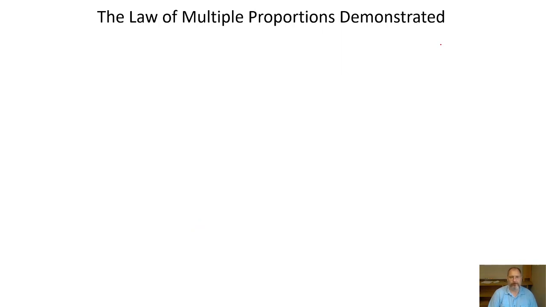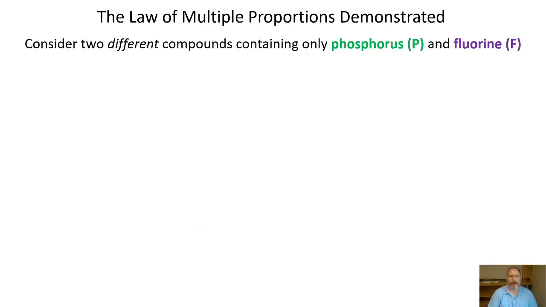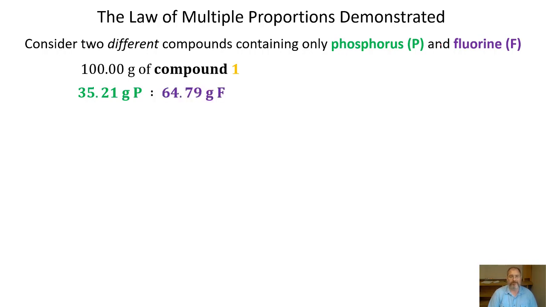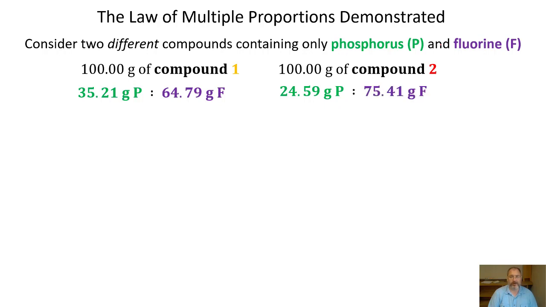Now, the wording of this law is a little challenging, so it's easier to really demonstrate it by using the following example. We have two different compounds that contain only phosphorus and fluorine. We have 100 grams of compound 1, and if we break it up into its elements, we find out that compound 1 has 35.21 grams of phosphorus and 64.79 grams of fluorine. We also have a second compound, compound 2, and 100 grams of that. It also contains phosphorus and fluorine. However, it only contains 24.59 grams of phosphorus and 75.41 grams of fluorine.